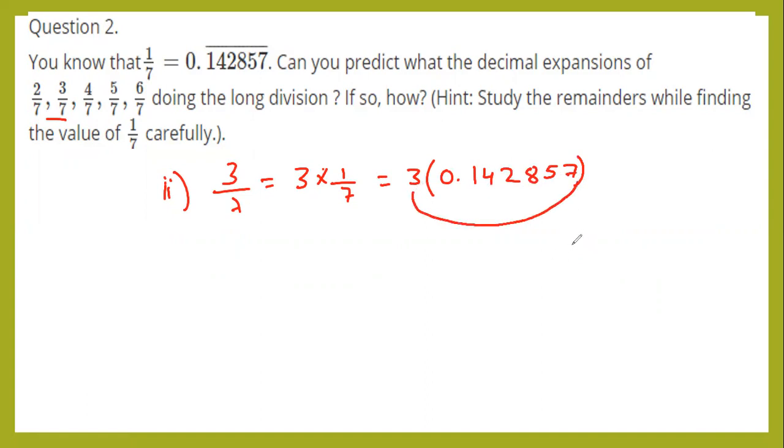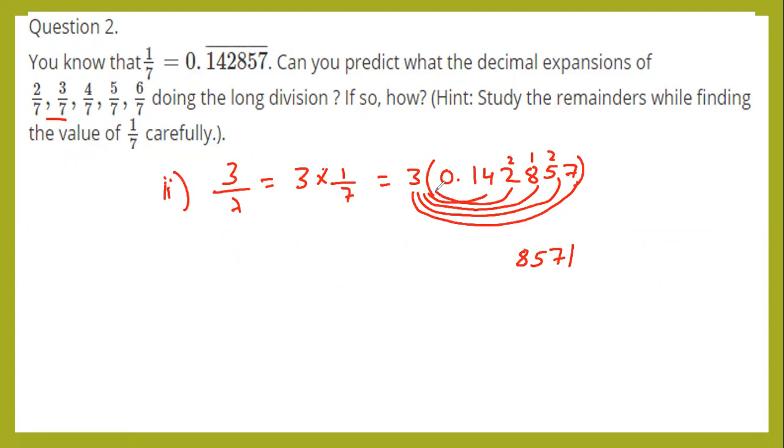3 sevens are 21, 2 carry. 3 fives are 15. 15 plus 2 is 17, 1 carry. Next 3 eights are 24. 24 plus 1 is 25, 2 carry. Next 3 twos are 6 plus 2 is 8.